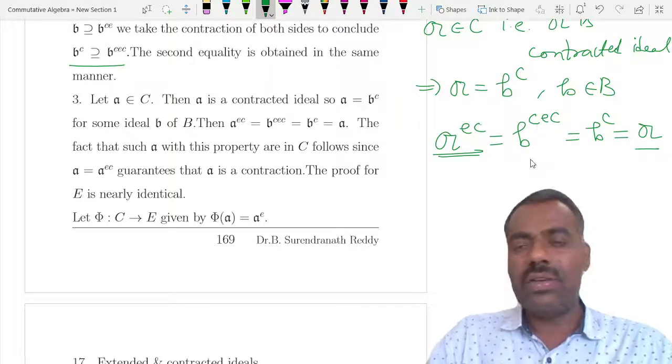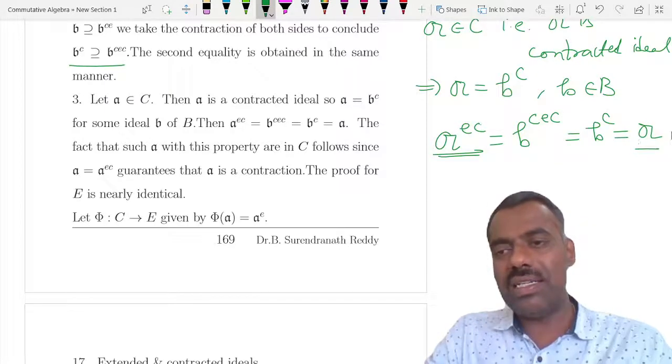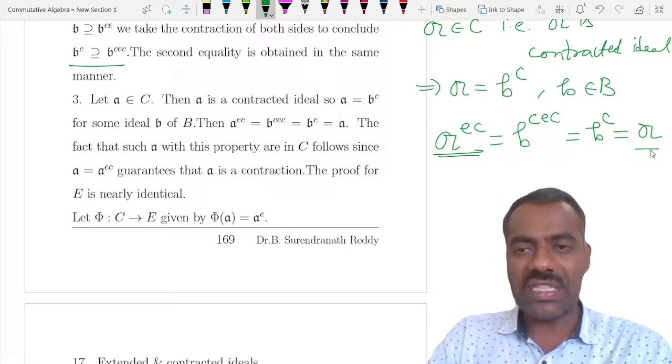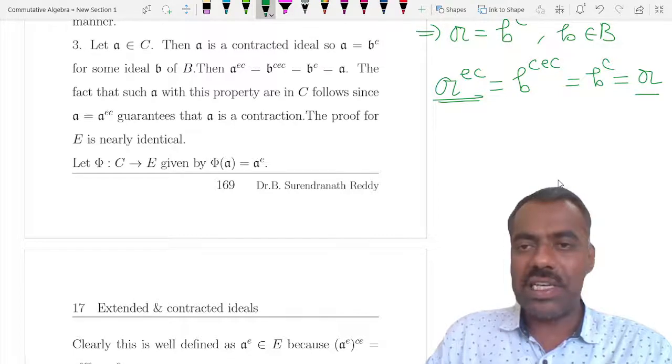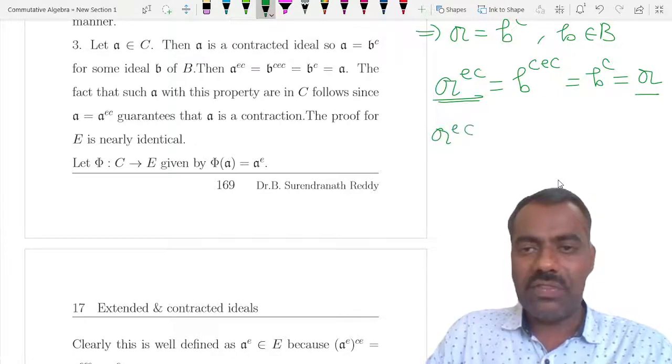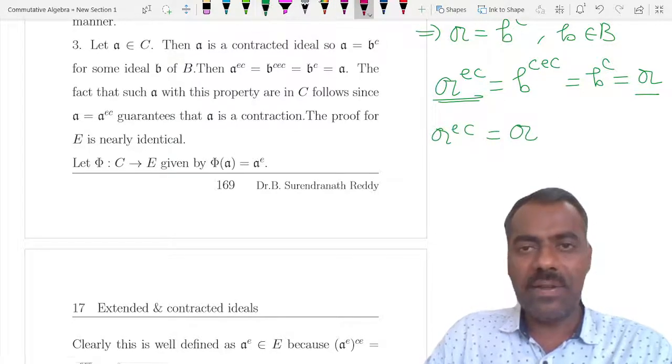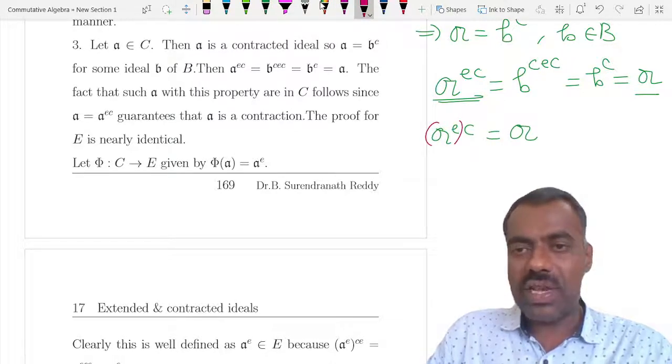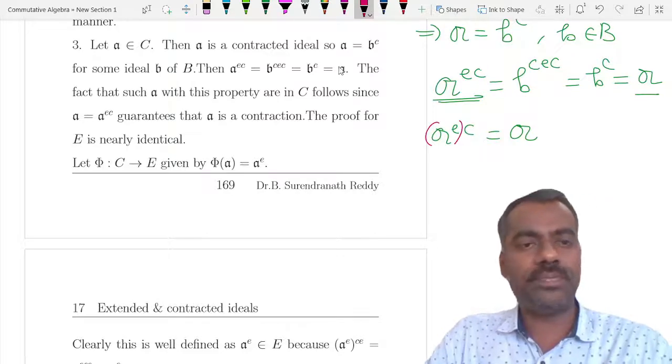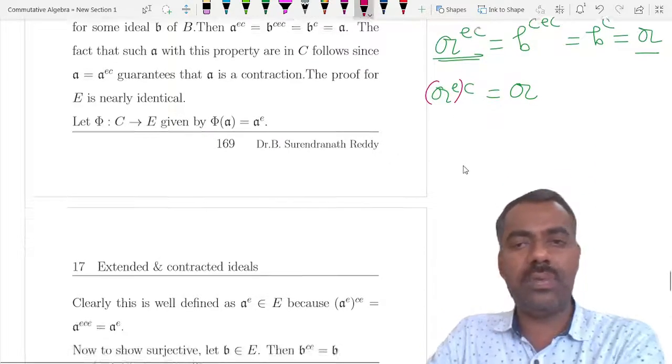Therefore, if it is an element of C, then it satisfies this condition. And whenever it satisfies this condition, then obviously it is a contracted ideal. So if at all it is satisfying this condition, then you can check that it is actually a contraction of this ideal. Similarly, for E, you can prove it.